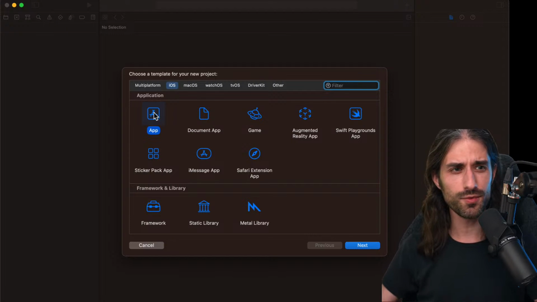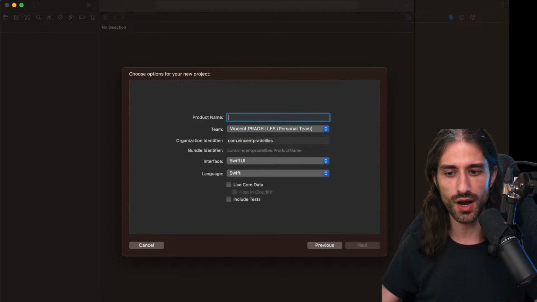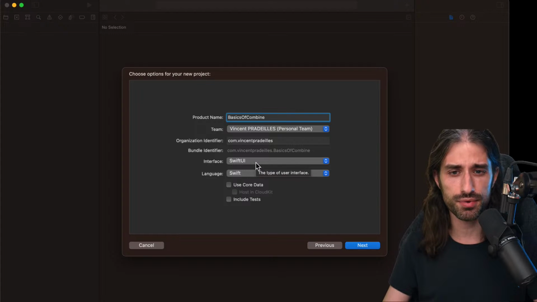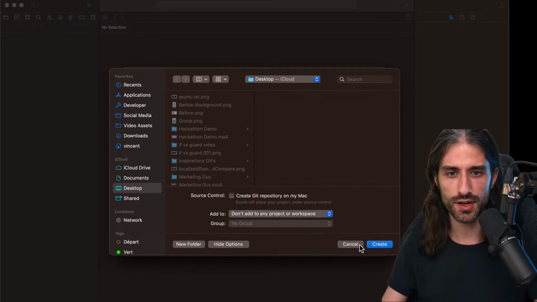Okay. So I'm creating a new iOS project for now. I'm creating a new iOS app. I'm gonna call it Basics of Combine because that's the name of this lesson. I'm gonna make it a SwiftUI app. You could make it a UIKit app also, but for now I'm just going to run really Combine code, but outside of the UI. So it doesn't really matter what you choose. Choose SwiftUI, choose Swift, so we all have the same thing. Then I'm gonna go on next.